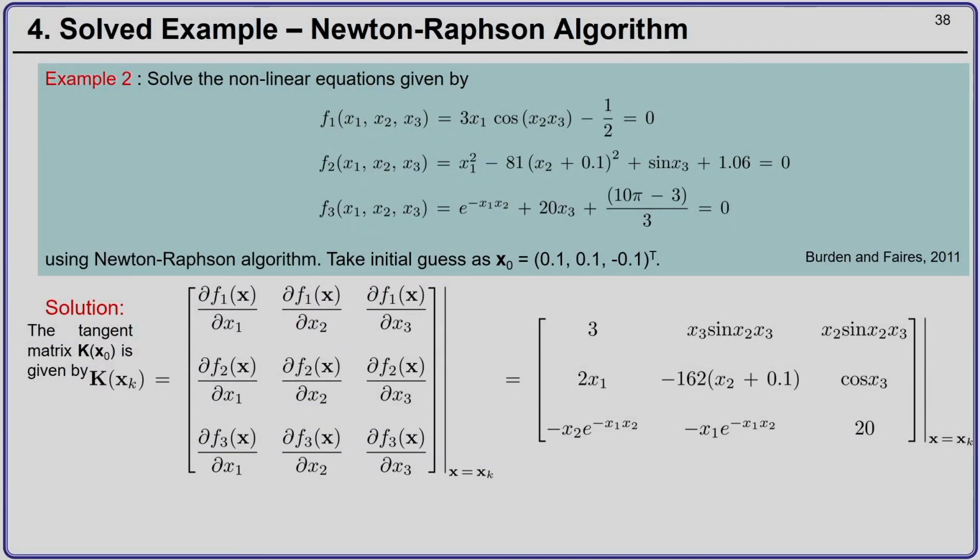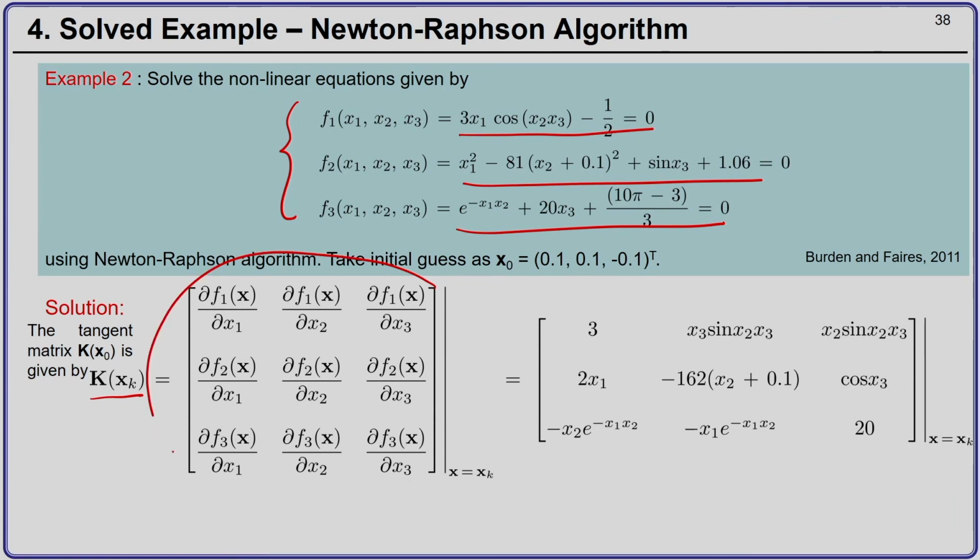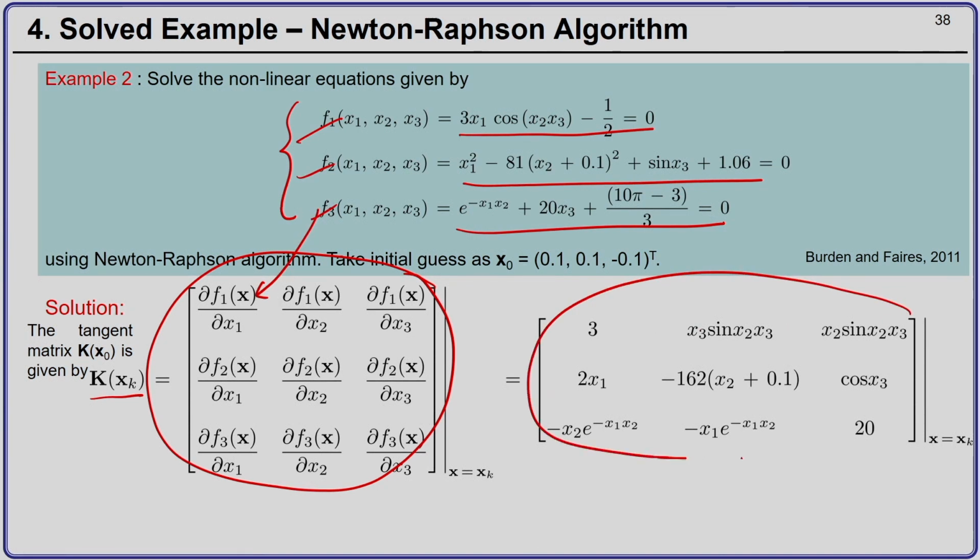Okay. Second example that we do is, now we have, instead of 2 functions, we take 3 functions, and these are highly nonlinear functions. Okay. So, instead of solving this, I will just show you that the tangent matrix is given by this 3 by 3 matrix. Okay. So, if you take the derivative of these functions, here you will get the following expression for the tangent matrix, okay, and this you have to evaluate for any given Newton-Raphson step.